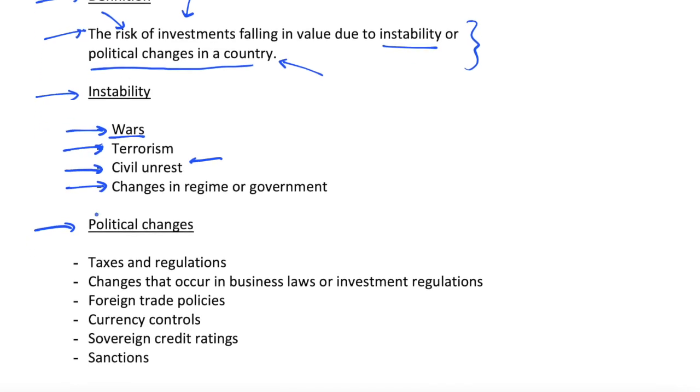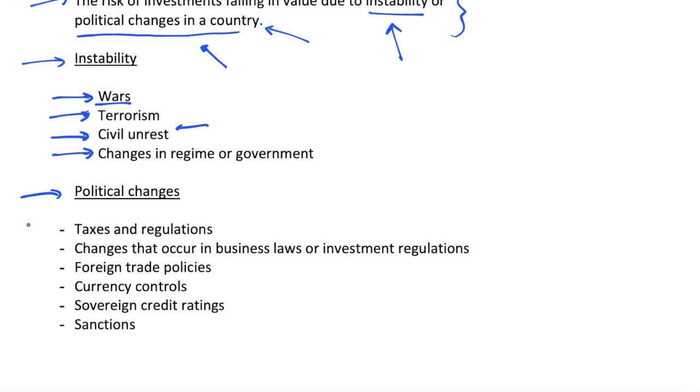That will move us on to political changes, where we could see either a change in government, due to, say, civil unrest and the government being overthrown, or we could simply see protests within an economy, or any reason why the existing government decides that it wants to change its policy. For example, we could see changes to taxes and regulations. These may affect specific companies as they have to pay higher taxes, for example corporation tax, or there could be new regulations which are going to lead to lower profits.